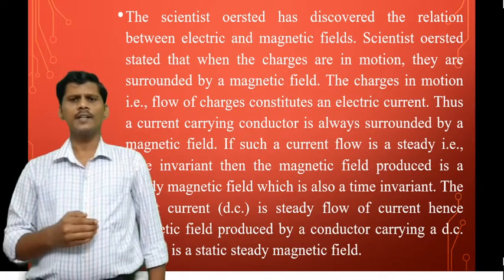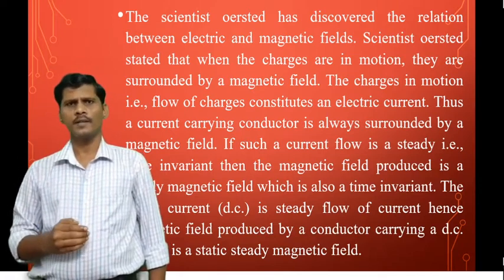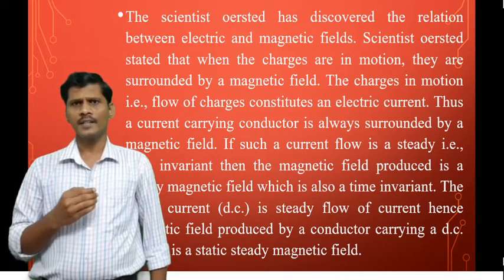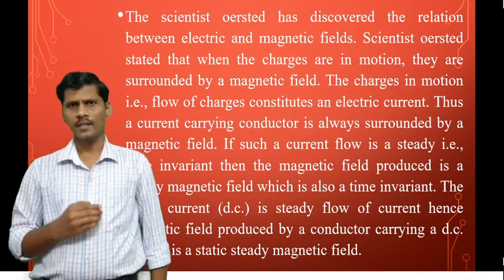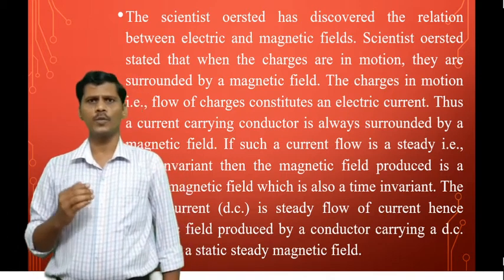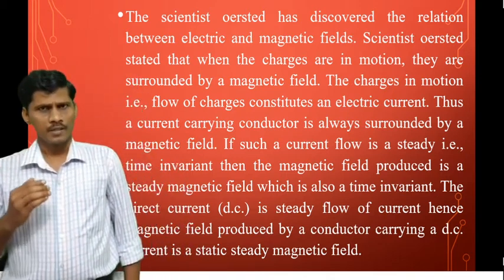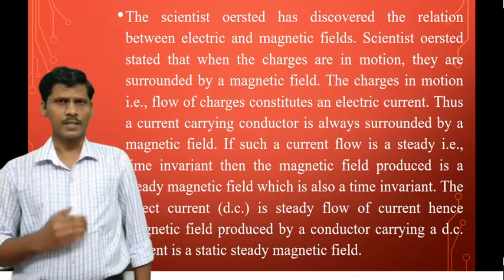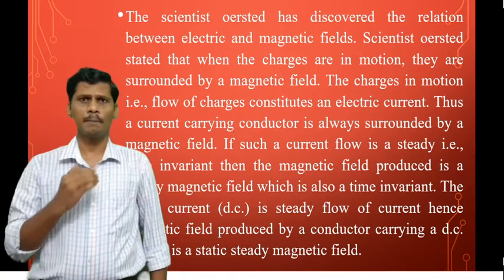The direct current is a steady flow of current, so the magnetic field produced by a conductor carrying a direct current is a static steady magnetic field.